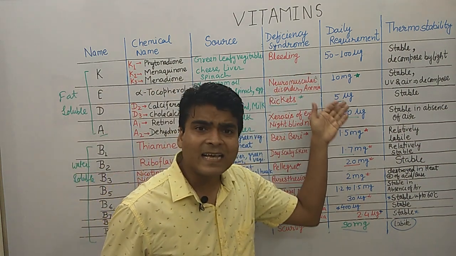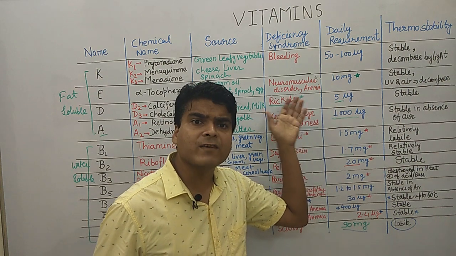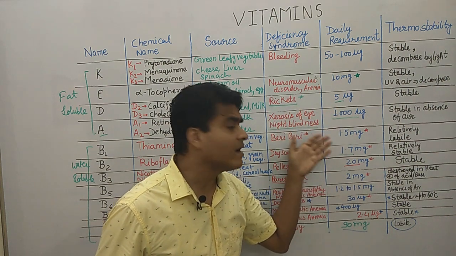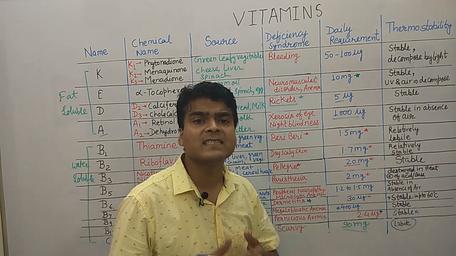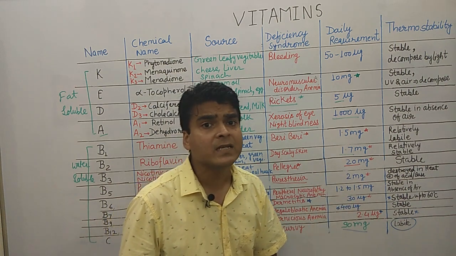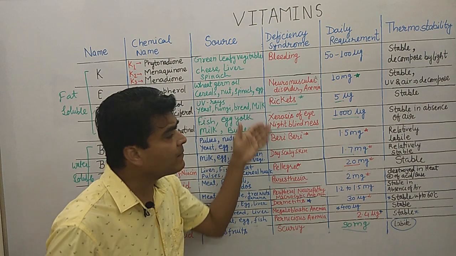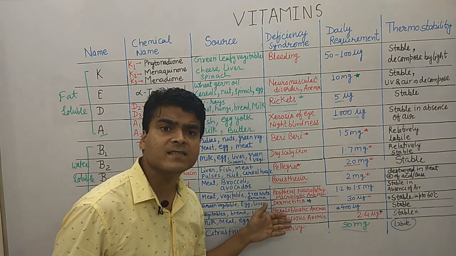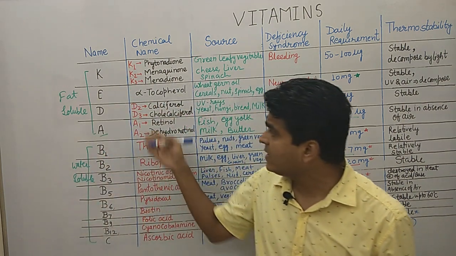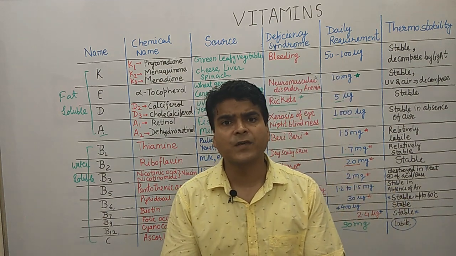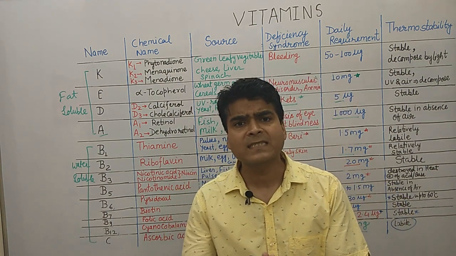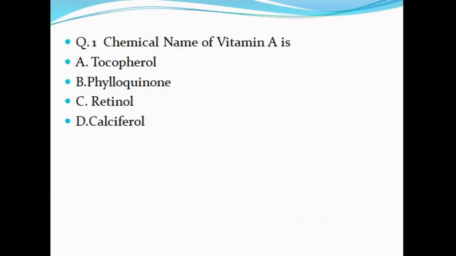Remember, which vitamin has the highest daily requirement, and which vitamin has the lowest. On this point the examiner may ask questions, and many times the examiner asks questions on deficiency syndrome and on the chemical name. Okay, so hopefully whatever I teach, you remember the mnemonics. It will help you a lot.